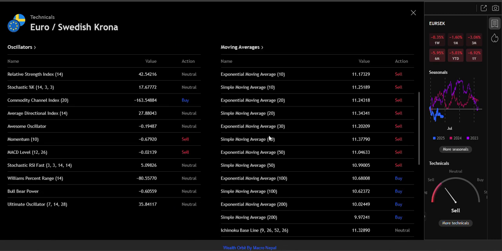Okay, we are going to analyze the euro to Swedish krona. I think both of these belong to countries based in Europe also.